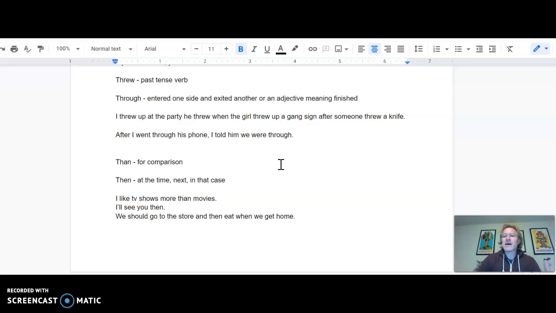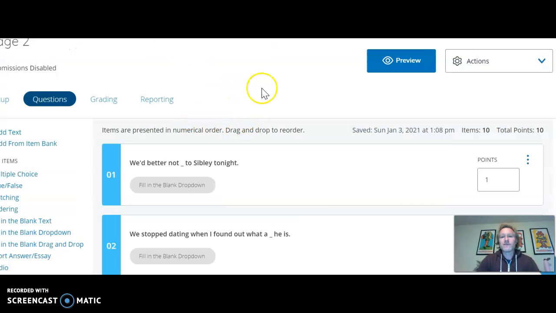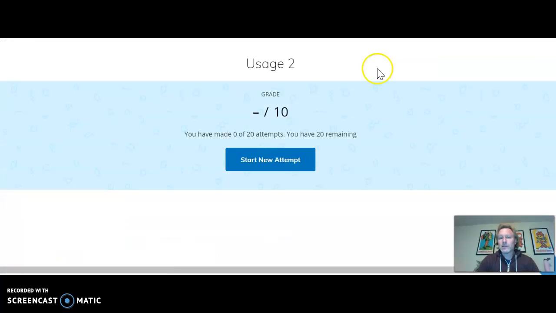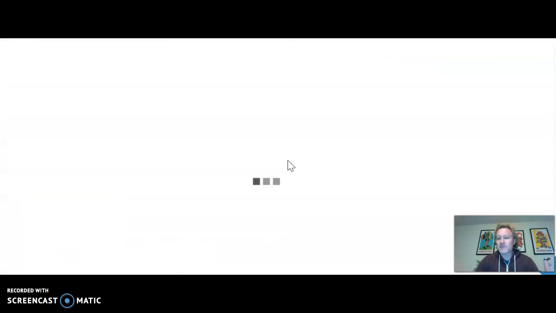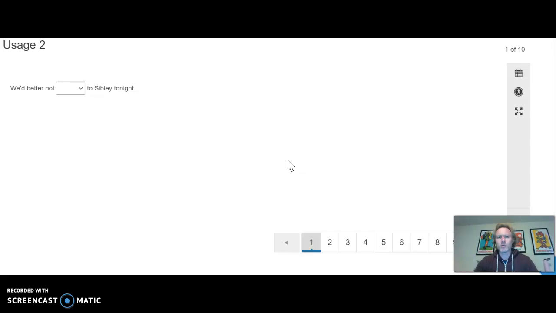So those are your five usage things that you're going to be looking at this week. When you go to Schoology, you're going to find usage two in your week five folder. If I preview this real quickly, you can see it's just going to be exactly the same format as last week, and so are the next couple of weeks. We got our drop-down menu.